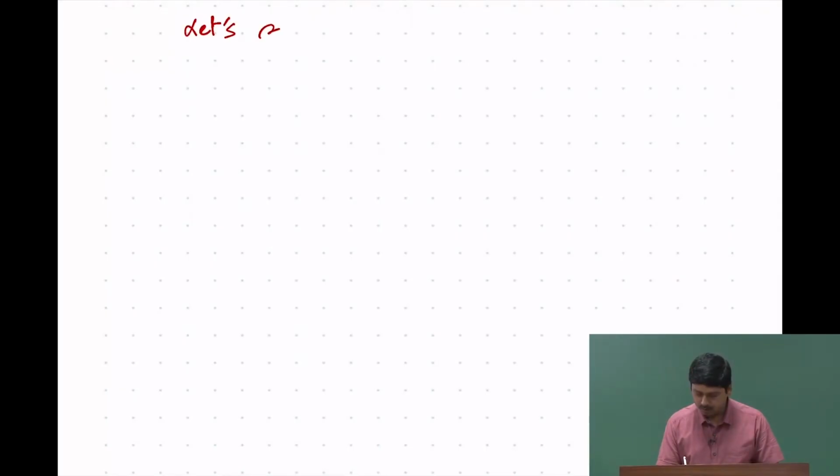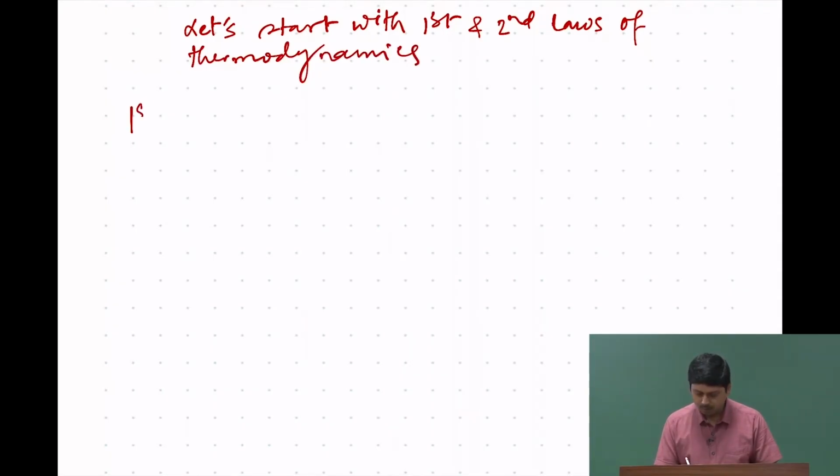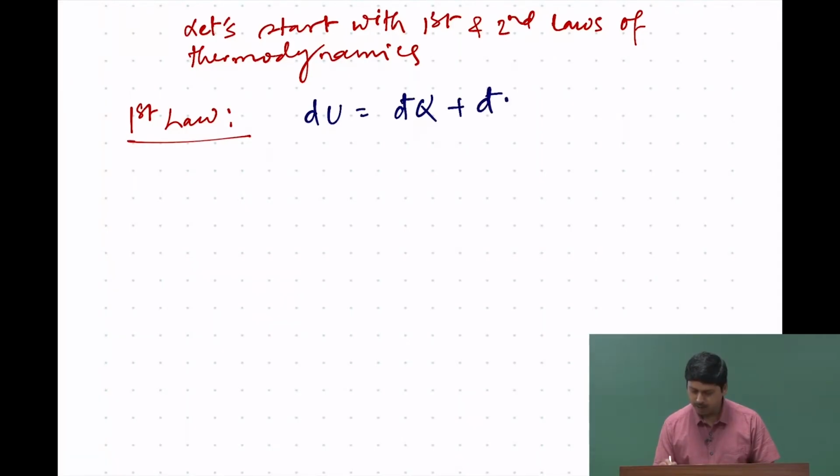So, let us start with the first and second laws of thermodynamics. So, what is the first law? The first law says that dU is equal to đq plus đw.